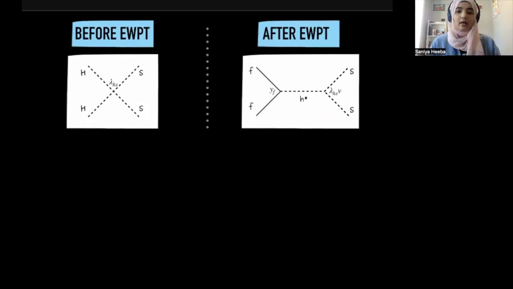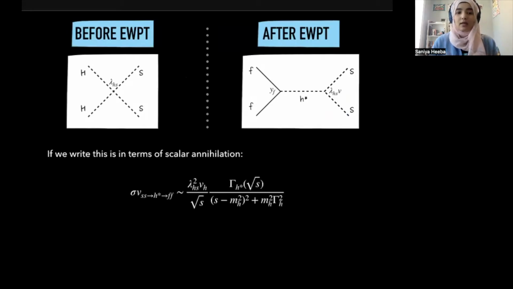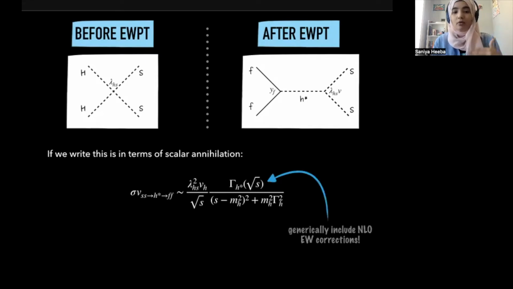And this is where the fact that we can write everything down in terms of dark matter annihilation and not production becomes important. Because if you write this down in terms of scalar annihilation, what we see is that the cross-section has a very simple form. In particular, we can essentially add all of the Standard Model production channels in terms of the off-shell Higgs decay width, Gamma H. And this quantity is actually very well known and very well computed, which also means that we can generically include NLO corrections to this quantity.